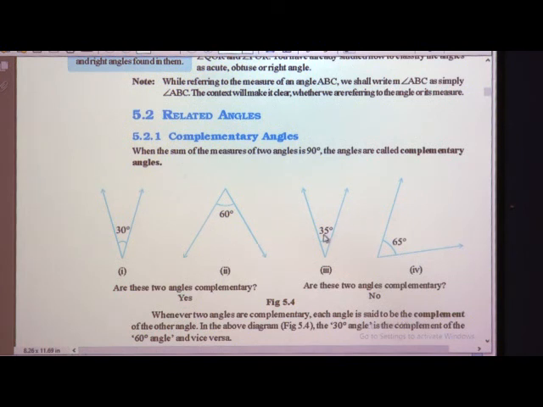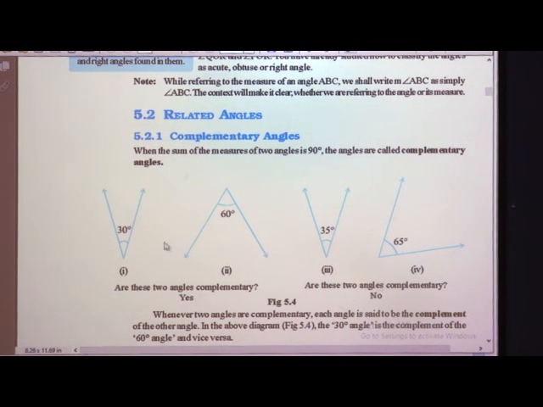Here 35 plus 65, is the total 90? No. So, it is not a complementary angle, it is more than 90. So, are these two angles complementary? No, these angles are not complementary.